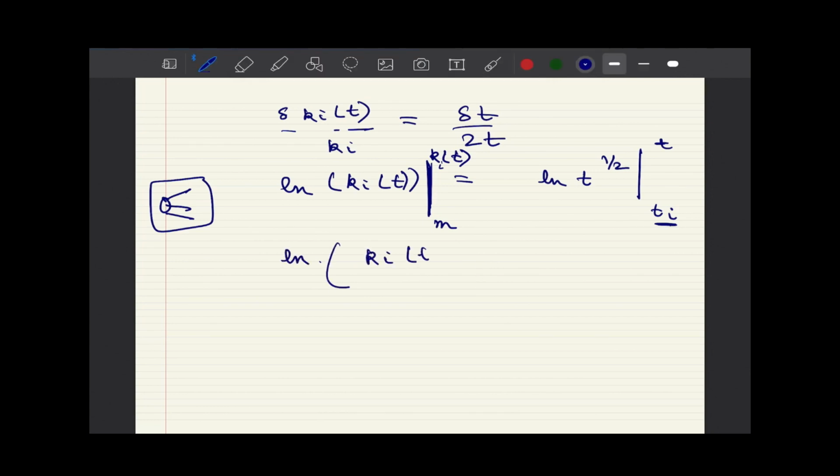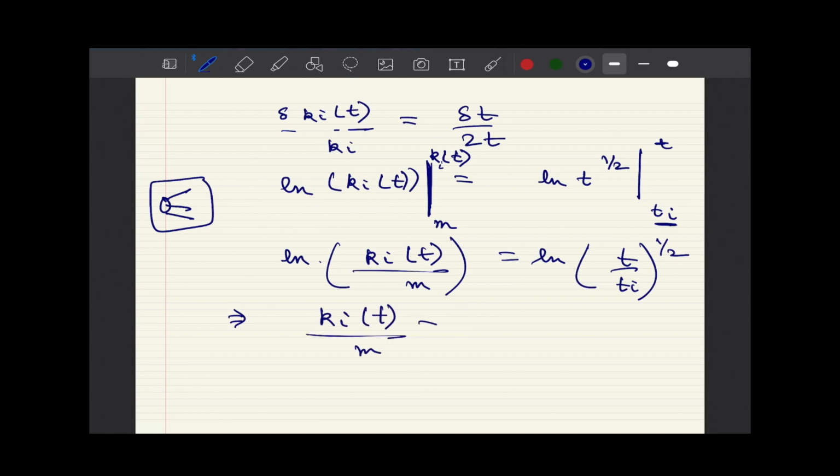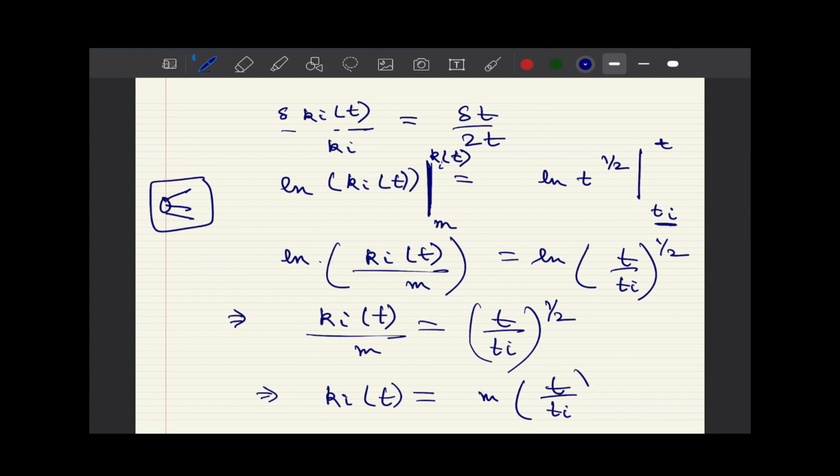I can write this as log of kit upon m, substituting upper and lower limits, log of t upon ti raised to power 1 by 2, which implies ki t upon m is equal to t upon ti raised to power 1 by 2, which implies the degree of the node that came at the ith time instant is equal to m into t upon ti raised to 1 by 2. Now let us check this.